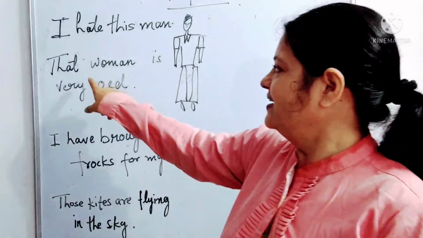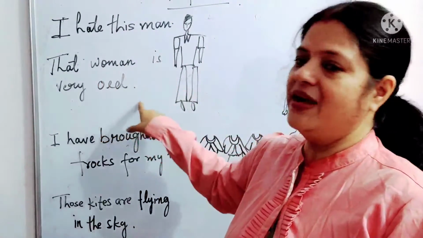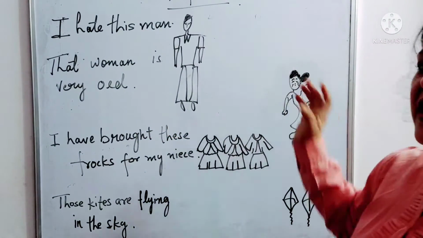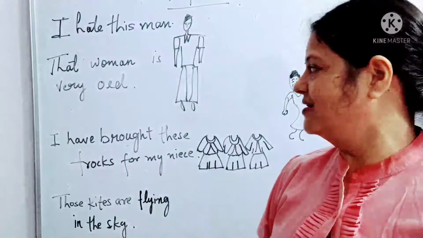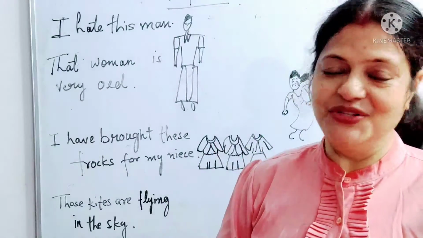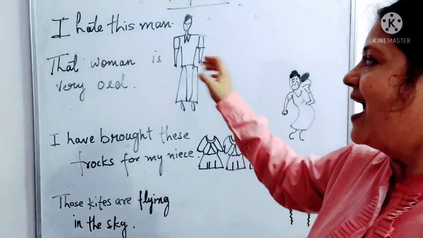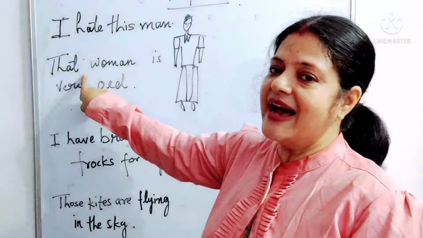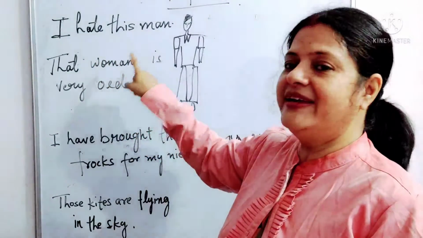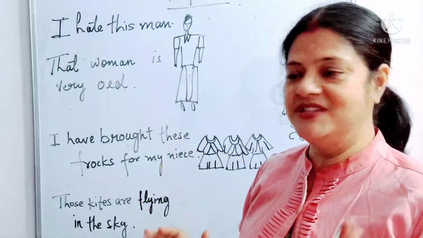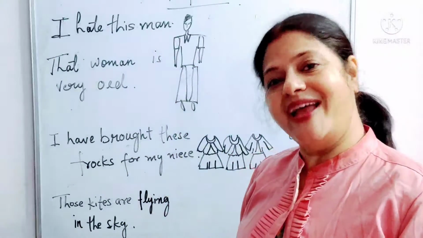Now if we say that woman is very old, I'm indicating towards that woman, which is far from the speaker and one in number. So that is why that is used for this woman, and that woman is very old. So here that is indicating the woman who is far away from the speaker and singular in number.